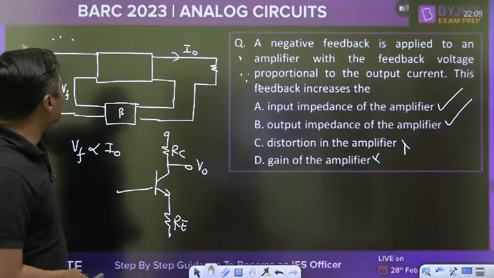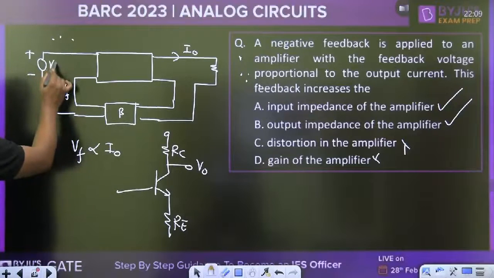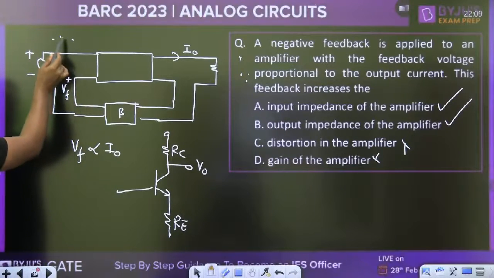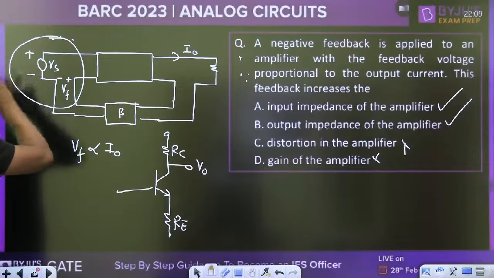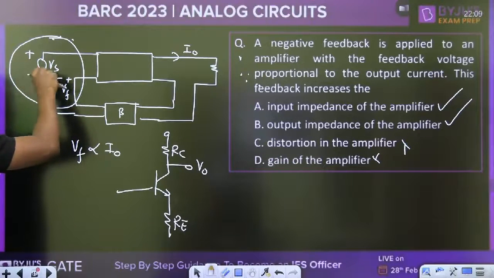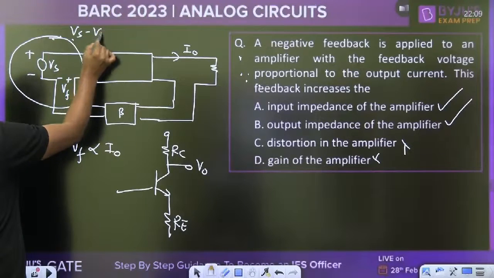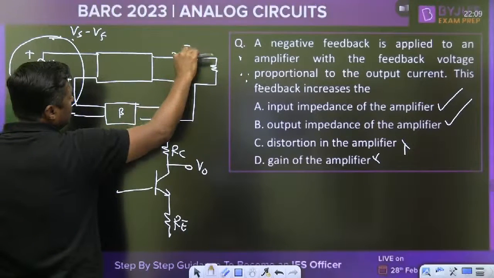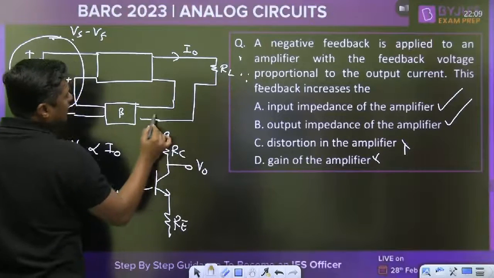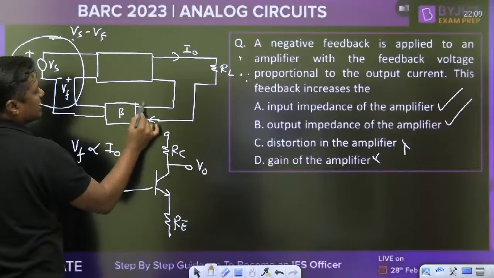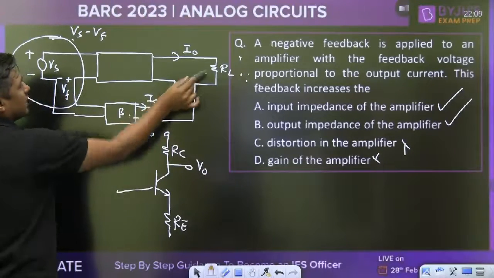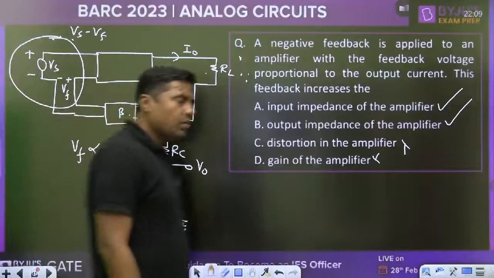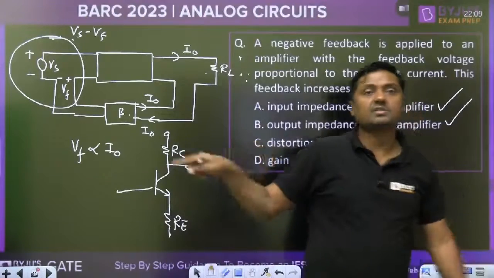It will oppose the voltage, and we can subtract or add the voltage in series. In series, at the input, we want to decrease the voltage, Vs minus Vf, and that's why the series connection. At the output, we want to maintain the same current through the RL and the same current through the feedback circuit, and that's why these two are connected in series, because in series the current will remain the same. In this way, we can decide this is a series connection.